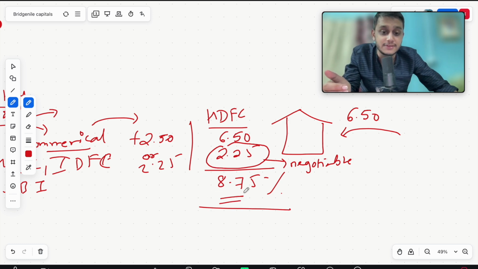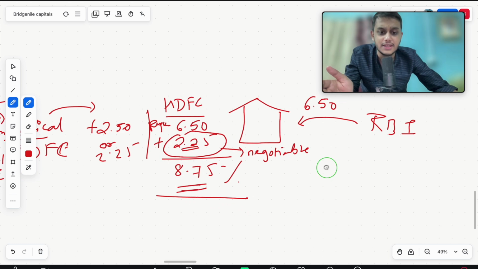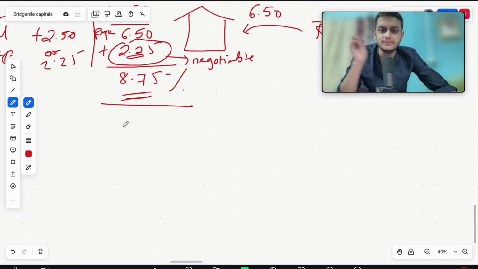So the 8.75% interest rate that you're getting is generated by HDFC. Number one is the repo rate that HDFC is getting from RBI, the Reserve Bank of India, and it's adding an extra commission plus fees. That's their charge over the longer horizon, and the customer is paying 8.75%. Now, one thing I would like to say: what rate are you buying at? That matters the most, right?